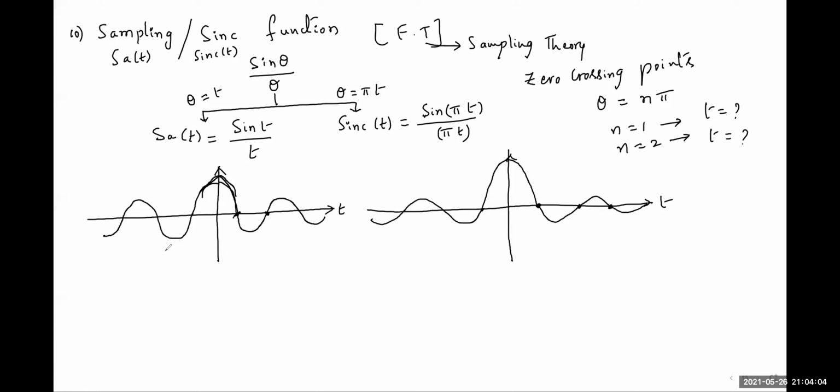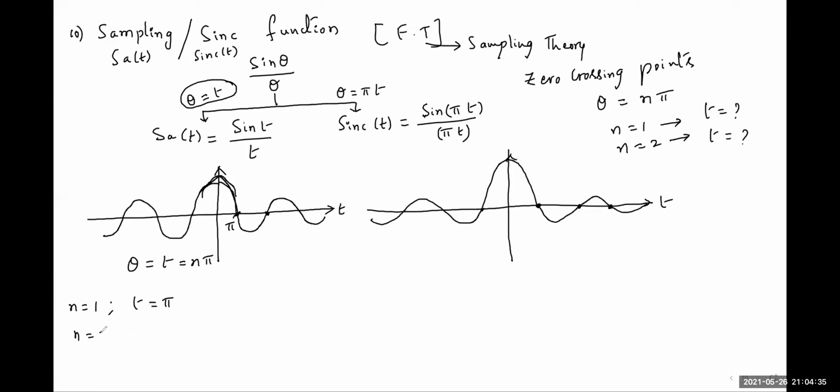For example, I am taking the sampling function here. In the sampling function, theta is equal to t. So that theta should be equated to n pi. That means t is equal to n pi here. If n is 1, we'll get the first zero crossing point, then t is equal to pi. So on the time axis, the first zero crossing point value we should take as pi.